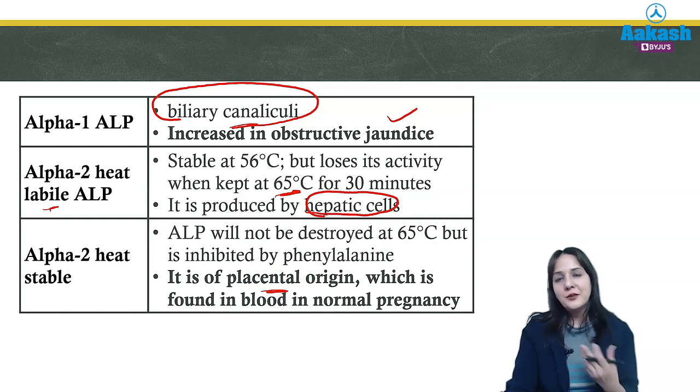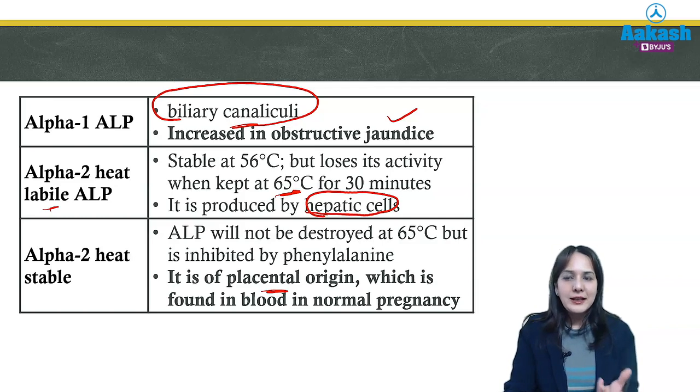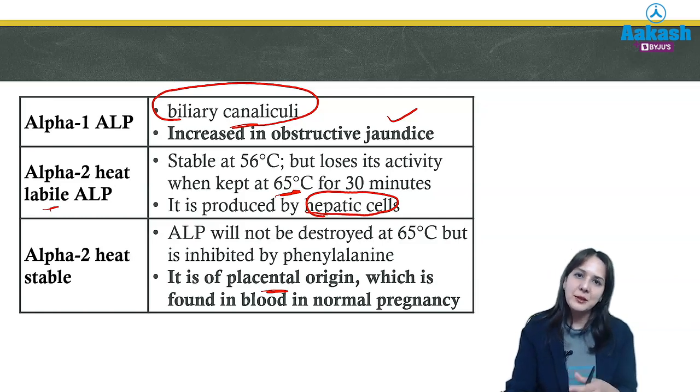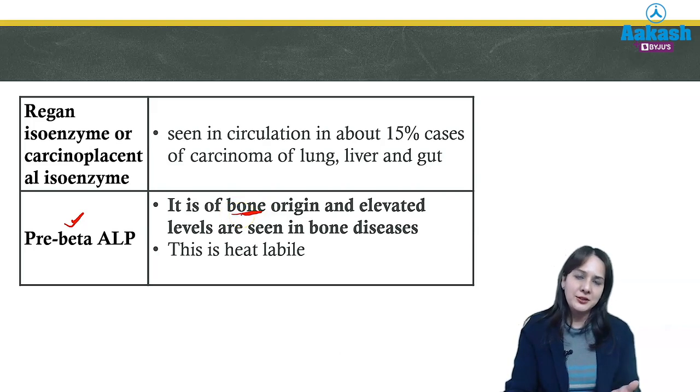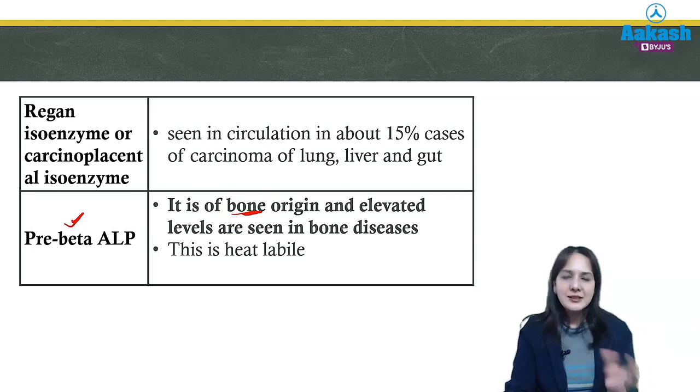So whenever we take a sample for alkaline phosphatase in the lab, we confirm whether the patient is pregnant or not. If the patient is pregnant, alkaline phosphatase will automatically be increased because it is also secreted from the placenta. Then there is also pre-beta alkaline phosphatase, which is of bone origin. In growing children below 14 years of age, the normal value is higher than in adults. Why? Because in the growing age there is more alkaline phosphatase formation.